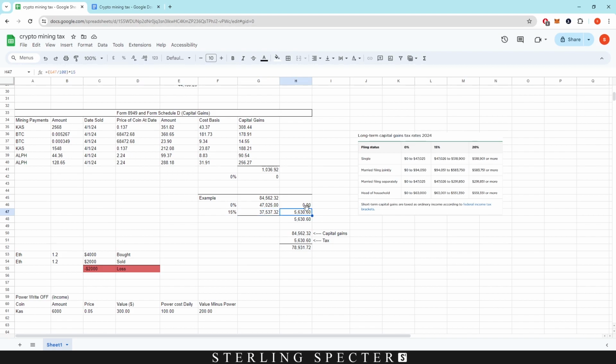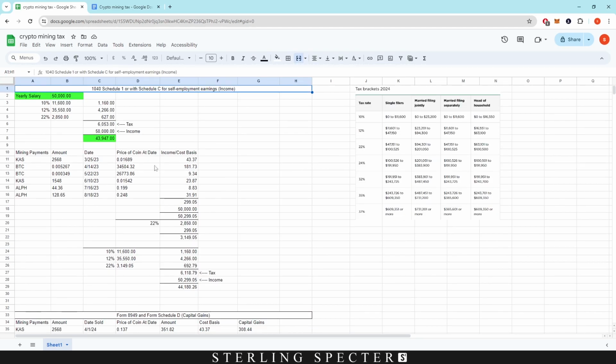Then we do the calculation again. So we divide this number by 100 times the percentage, and that gives us $5,630.60 for capital gains tax. So this is our capital gains minus the tax. That gives us what we have left over. So this is what we're going to actually be left with after we pay this tax.